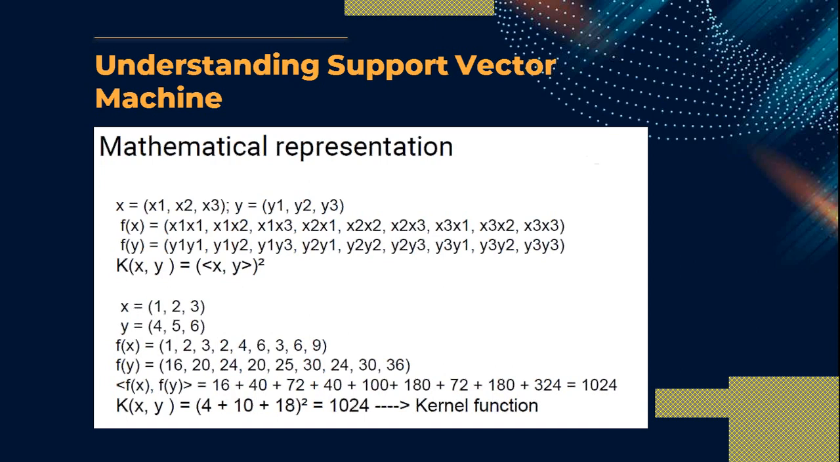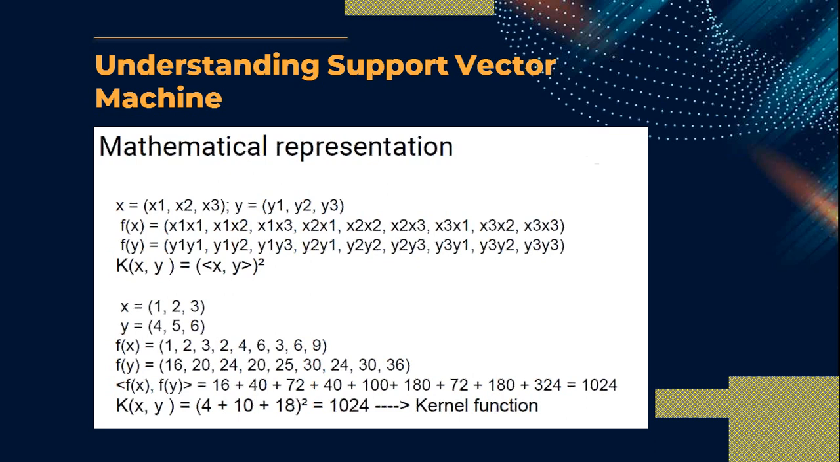Then f of y. The f of y is 4 into 4 that is 16, 4 into 5 that is 20, 4 into 6 that is 24, 5 into 4 that is 20, 5 into 5 that is 25, and 5 into 6 that is 30. Now 6 into 4 that is 24, 6 into 5 that is 30, and 6 into 6 that is 36.